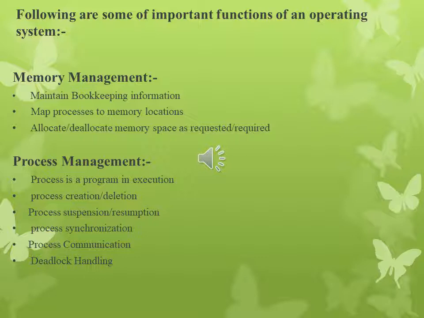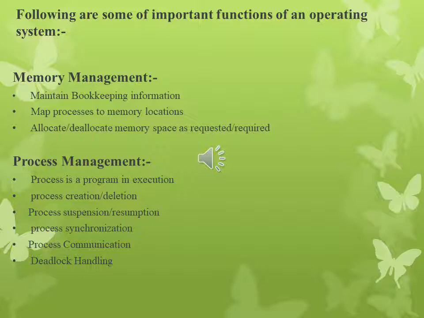An operating system does the following activities for memory management. The first is that it keeps track of primary memory, that is, what parts of it are in use by whom and what parts are not in use. In multiprogramming, the OS decides which process will get memory, when and how much. Then it allocates the memory when a process requests it to do so. And last, it deallocates the memory when a process no longer needs it or has been terminated.